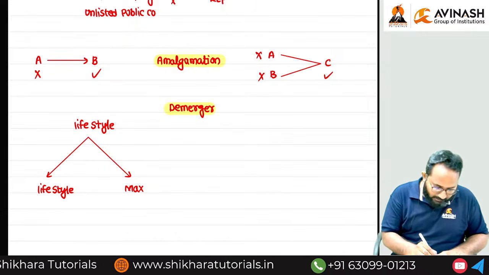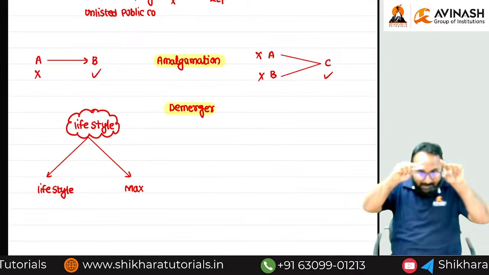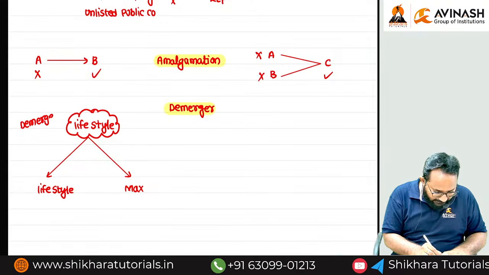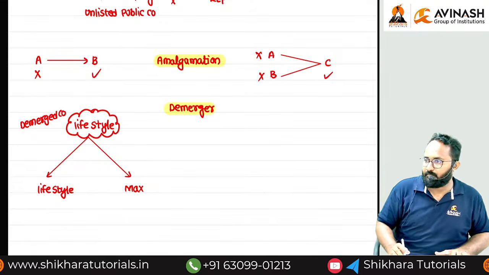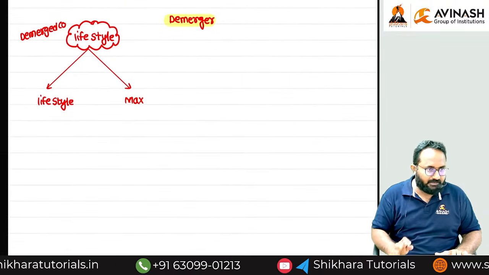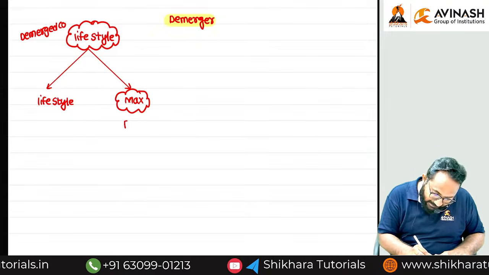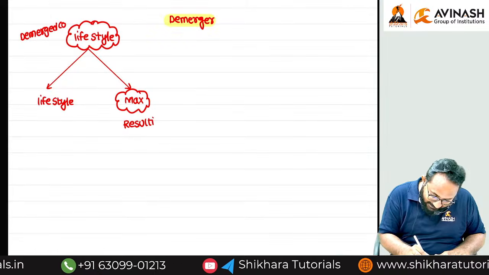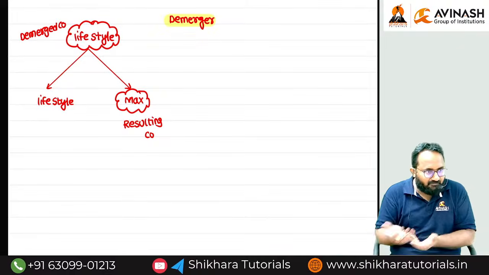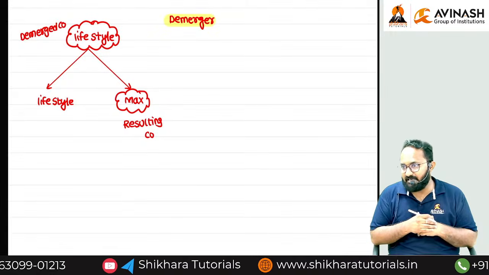So now the lifestyle company is demerged. This separated company is called the demerged company. Which company is demerged? Lifestyle. What is the newly formed company? That company is called the resulting company. What is the result of demerger? One new company is formed, and that is called the resulting company.